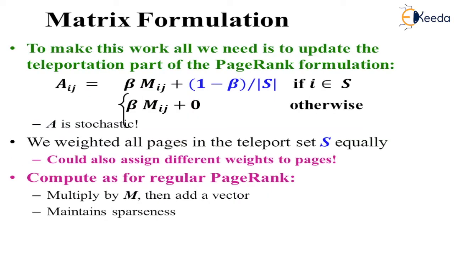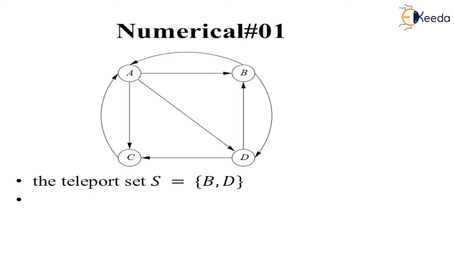So what is the matrix formulation? The formulation remains constant. Rather than taking 1/N, we take S as the teleport vector. We weight all pages in the teleport set S equally. We multiply by M and then add a vector to that, so we maintain the sparseness. We'll understand it by some numerical.